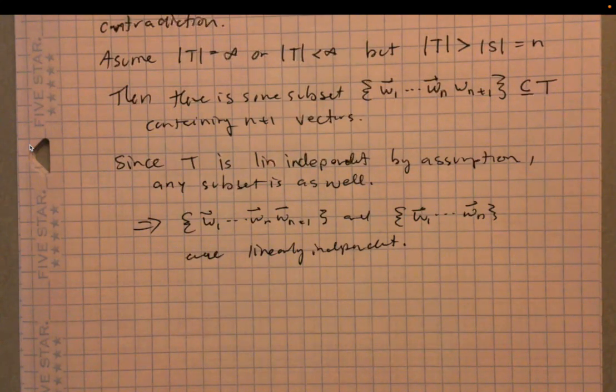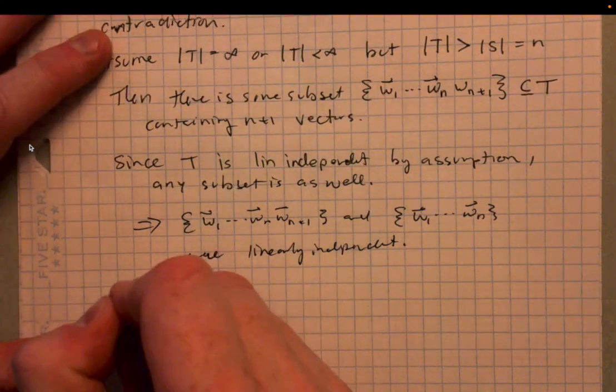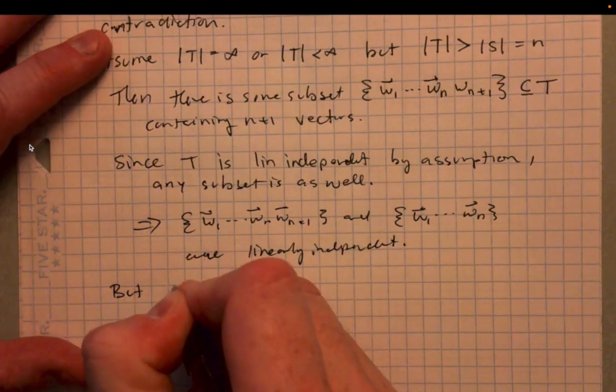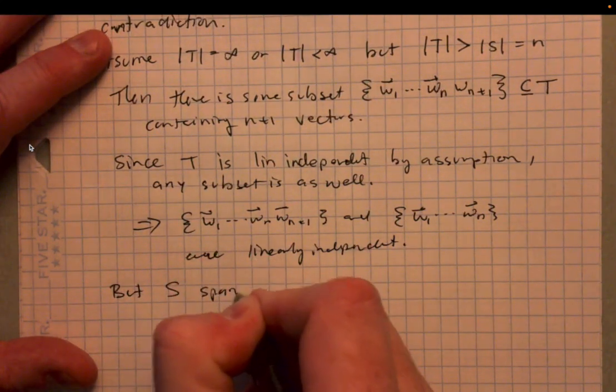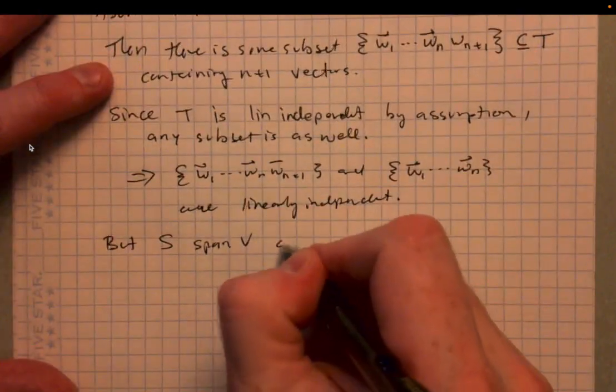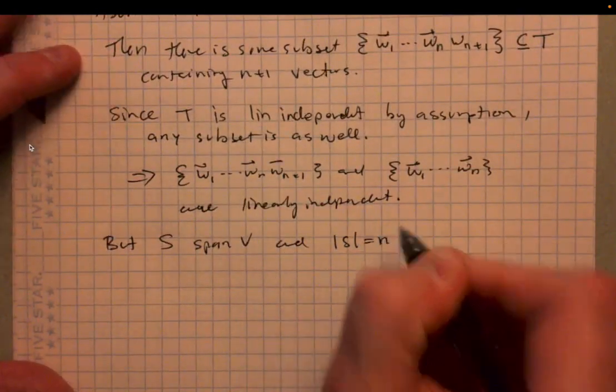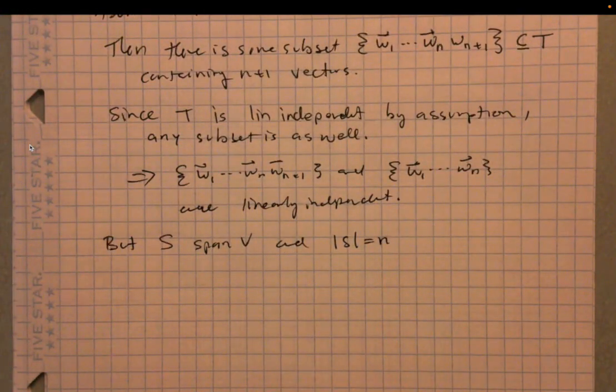The set S spans V. That's an assumption. We've assumed that S spans V and that the size of S is equal to n. So, thinking back to the theorem that we just finished, our previous theorem is going to imply something.